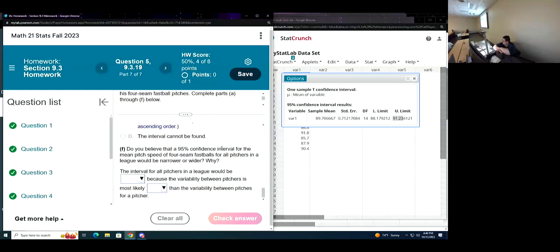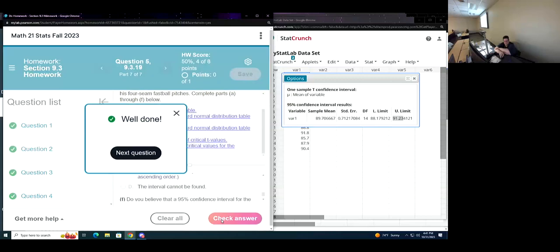If we include everyone in the league, we're going to have the fastest and the slowest. So I'm thinking the variability is higher for the entire league, which would make the interval wider. Bam. There's a good chance we didn't catch the people on the edges.